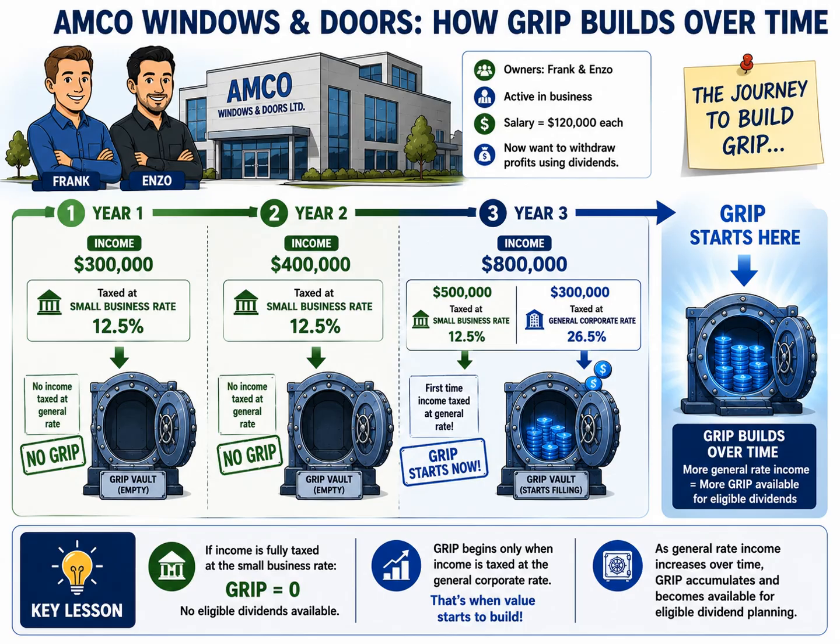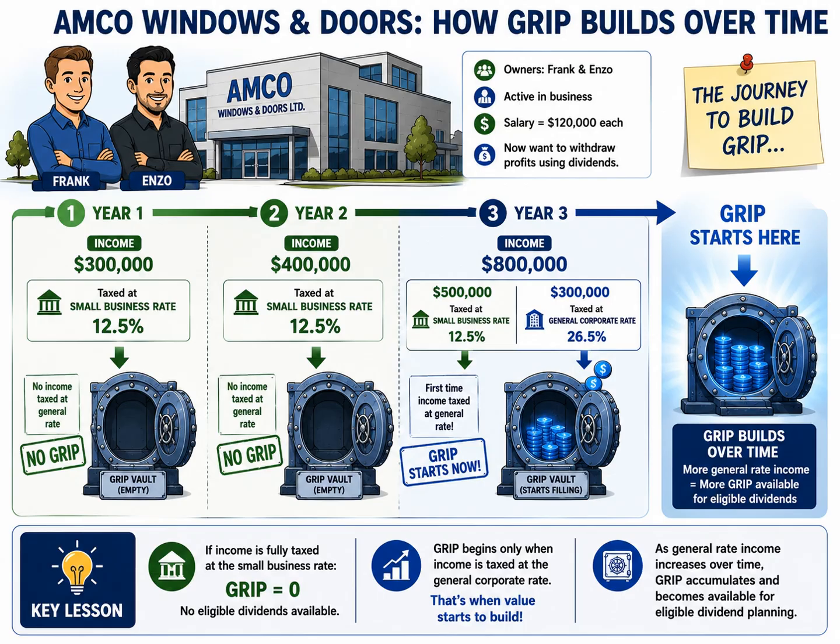Moving to year 2, the company continued to grow and earned $400,000 of taxable income. However, this amount was still below the small business deduction threshold. Once again, all income was taxed at the small business rate, and just like year 1, no income flowed into the GRIP pool. The result was exactly the same. GRIP remained at 0, and the corporation still had no ability to pay eligible dividends.